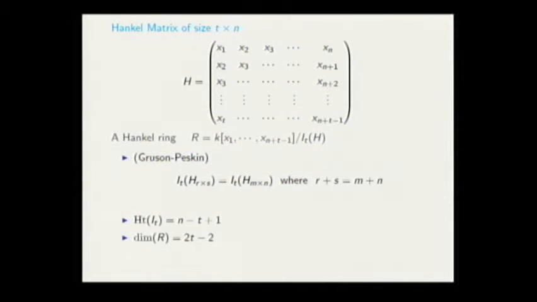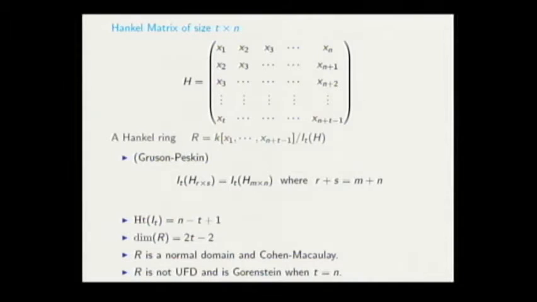So we have the dimension of this coordinate ring, and this ring is moreover a normal domain and a Cohen-Macaulay ring, and is never a unique factorization domain. And it is Gorenstein just in the case that we have a square matrix, and otherwise we don't have Gorensteinness.